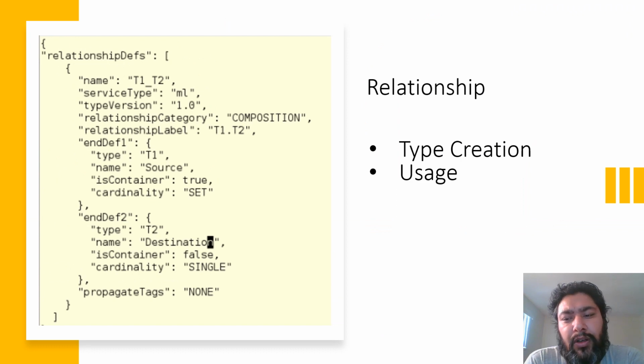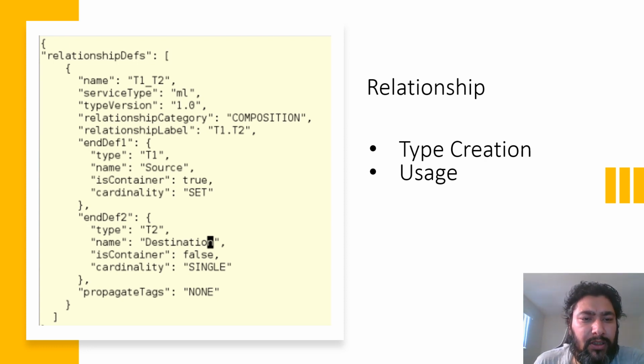Now coming to relationships, as all of us who are experienced in system design know, relationships are an important part of a system design. If you want to know how two entities or two classes are connected, we have to specify that there is a relation. So there are different methods that different platforms provide for this.